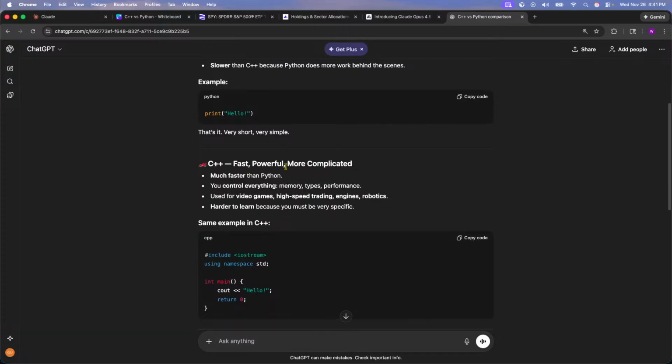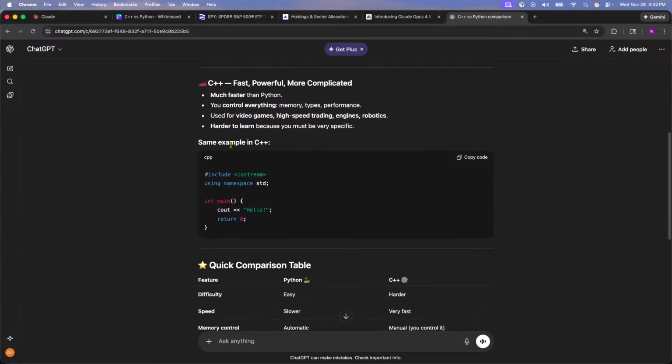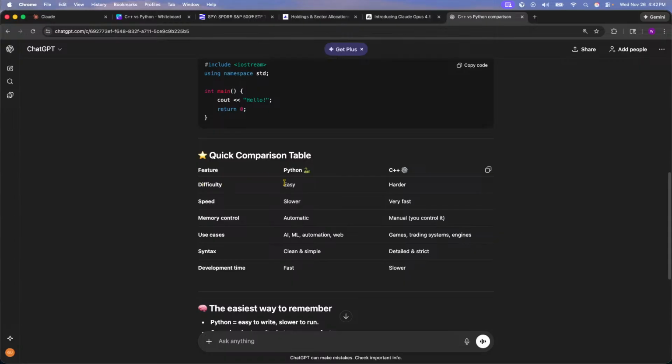C++ is fast, powerful, and more complicated. Much faster than Python. You can control everything: memory, types, performance. Used for video games, high speed trading, engines, and robotics. Harder to learn because you must be very specific. Same example in C++: include the iostream, using namespace, hello world. So, quick reference table. Python, super easy to learn. C++, a little bit more difficult.